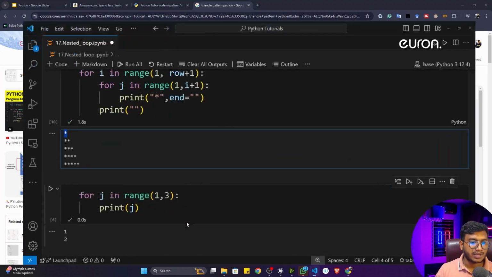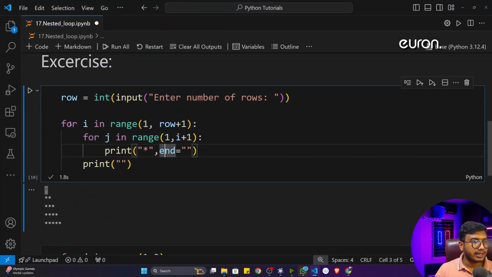Now see how it is working. Let me explain. First of all, this particular loop is executing. The value of i is 1, so it comes here. j is 1 because it starts from 1, and it will go till i plus 1, that means 1 plus 1, it's 2. That means it will only run one time, so it will print this star one time. After that, the print statement will print a new line, that means instead of printing in the same line, it will go to the next line.